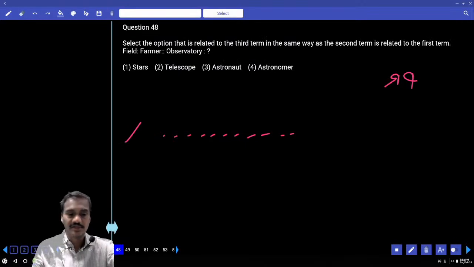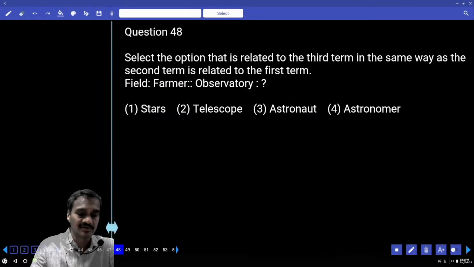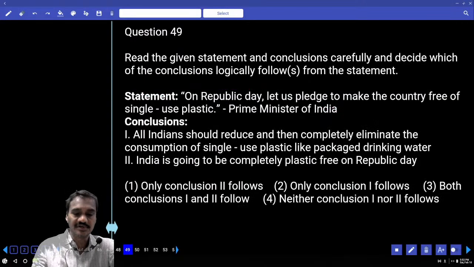Then 48. Field and farmer. This farmer takes care of this field, and observatory, this astronomer looks after this observatory. That is 48. Then 49. Now this 49: on Republic Day, let us pledge to make the country free of